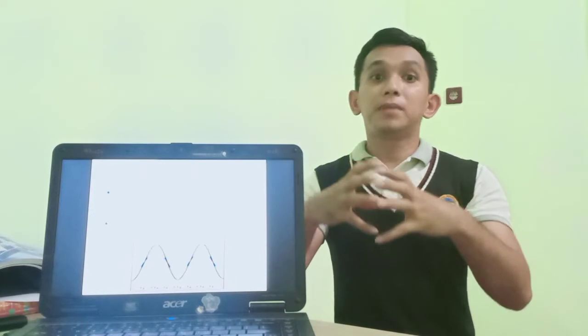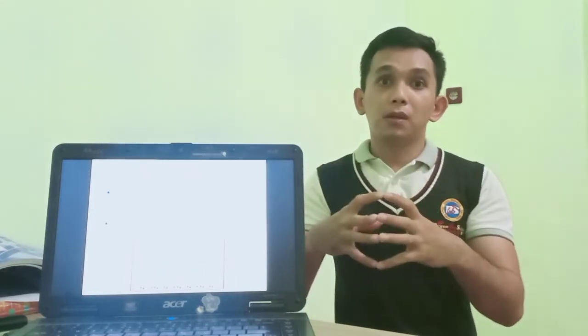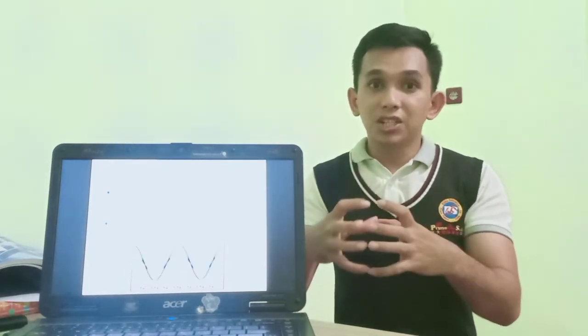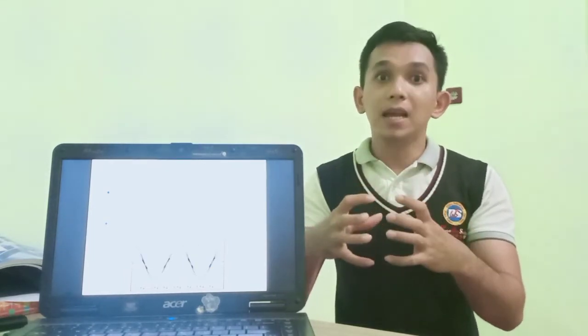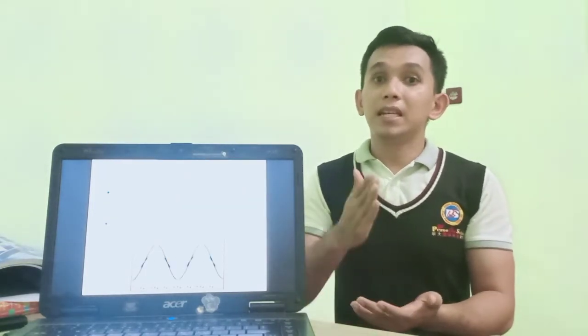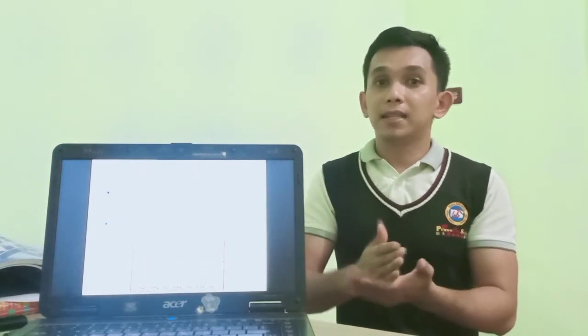It means every single object has its own natural frequency. If it reaches the natural frequency, then the standing wave or stationary wave will occur. If it does not reach the natural frequency, then the standing wave or stationary wave will not occur.